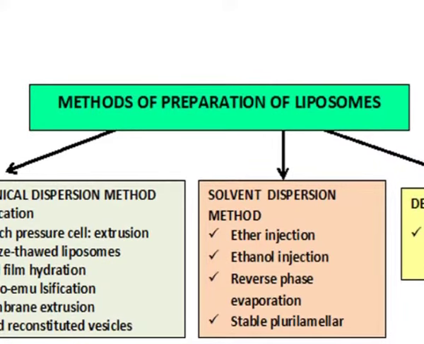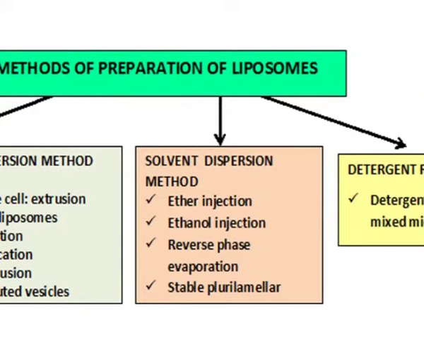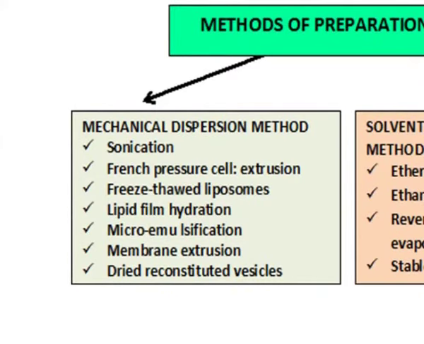The figure summarizes the methods of preparation of liposomes. We can see that the methods of preparation of liposomes are broadly classified into 3 types, that is mechanical dispersion method, solvent dispersion method and detergent removal method. The mechanical dispersion method constitutes sonication, French pressure cell extrusion, freeze-thawed liposomes, lipid film hydration, microemulsification, membrane extrusion and dried reconstituted vesicles.